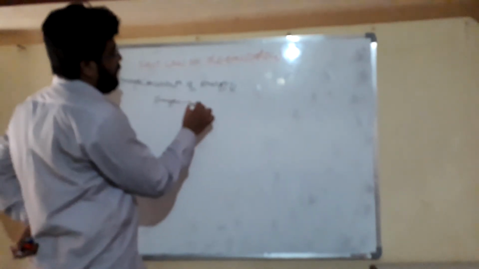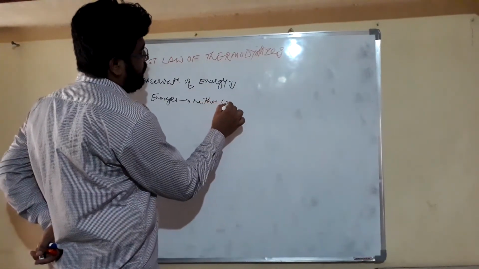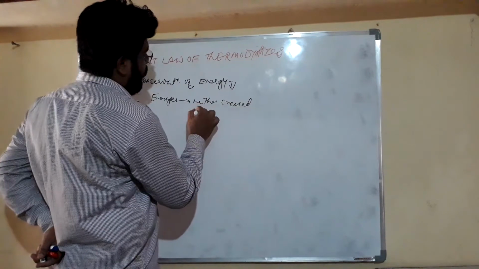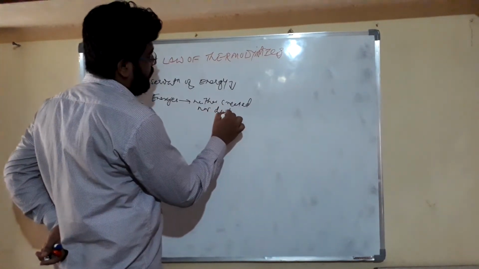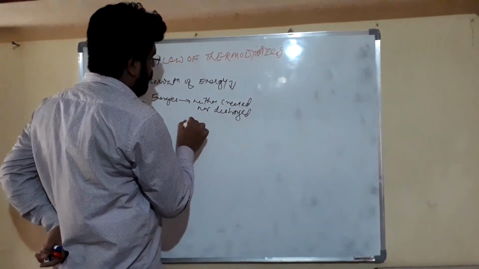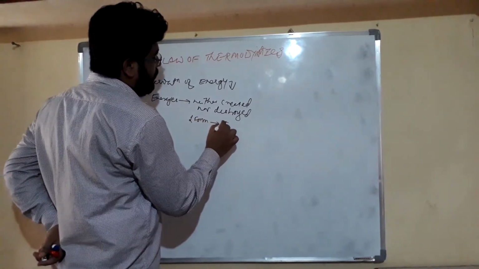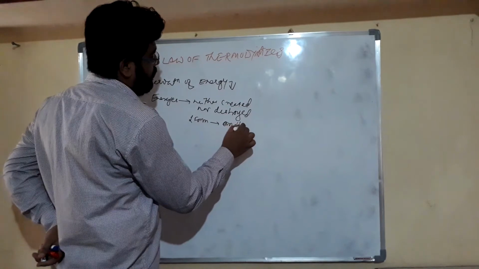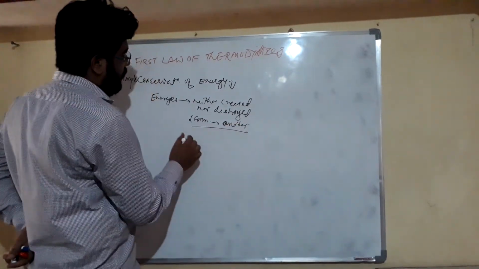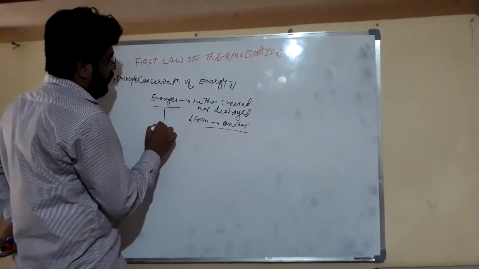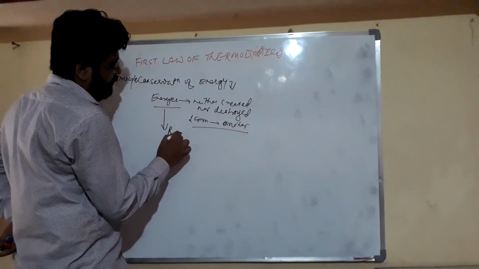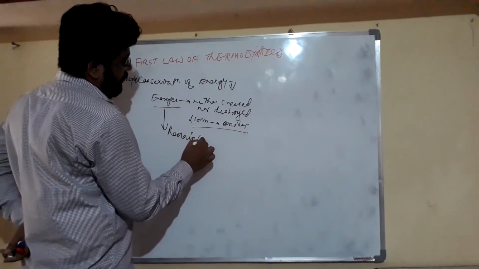is neither created nor destroyed. It can get converted from one form to another. Our energy always remains conserved.